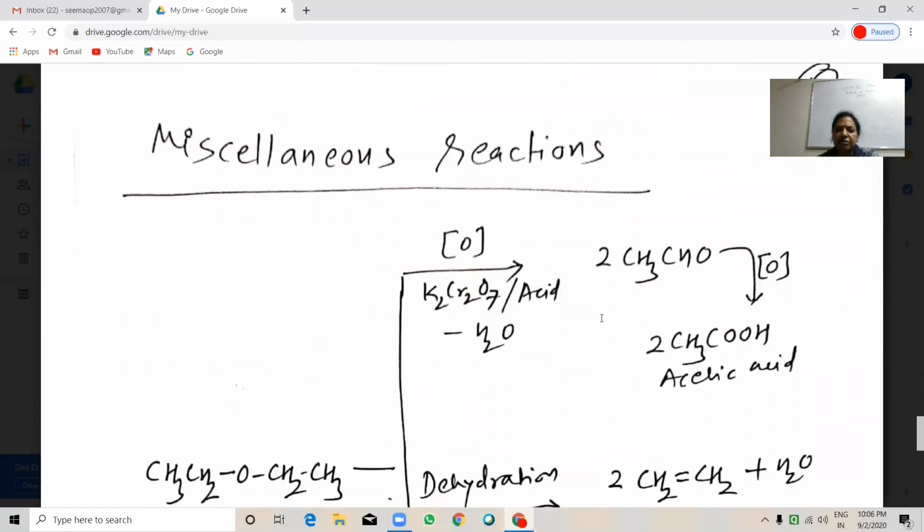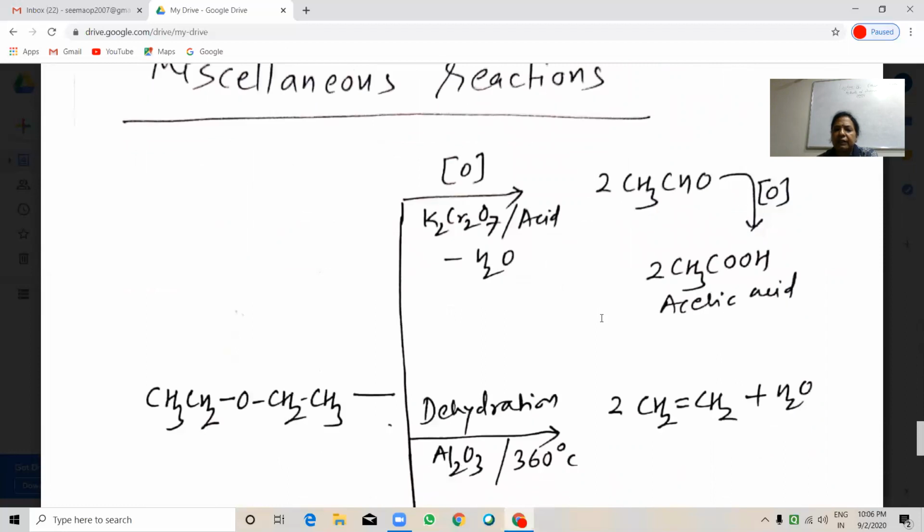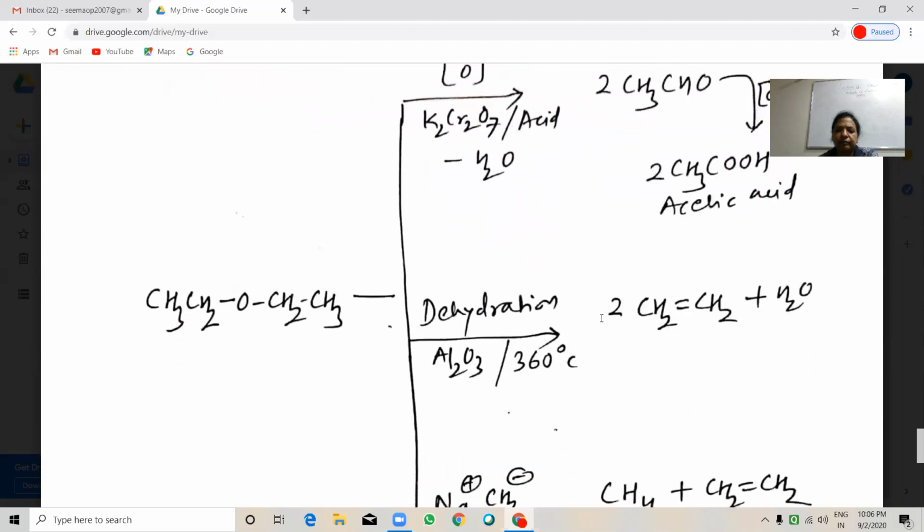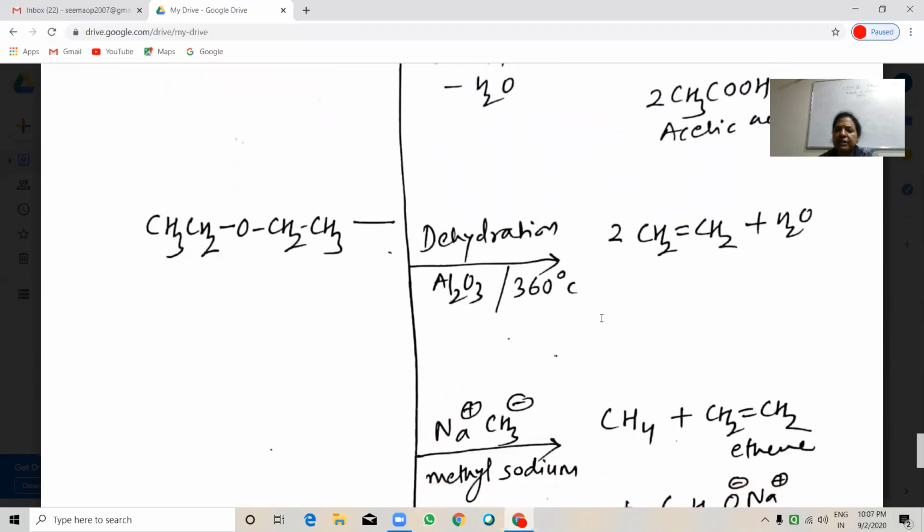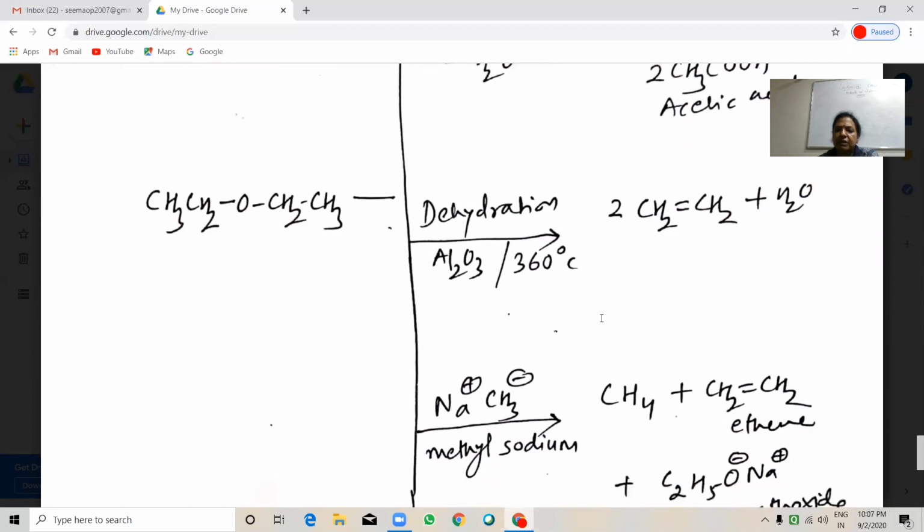Miscellaneous reactions. Diethyl ether. For example, we have taken diethyl ether. When it is oxidized with potassium dichromate in acidic media, it will oxidize to acetaldehyde, and on further oxidation it will give you acetic acid. You can do dehydration in presence of aluminum oxide at 360 degrees centigrade temperature. It will give you ethene molecules and water, means dehydration.